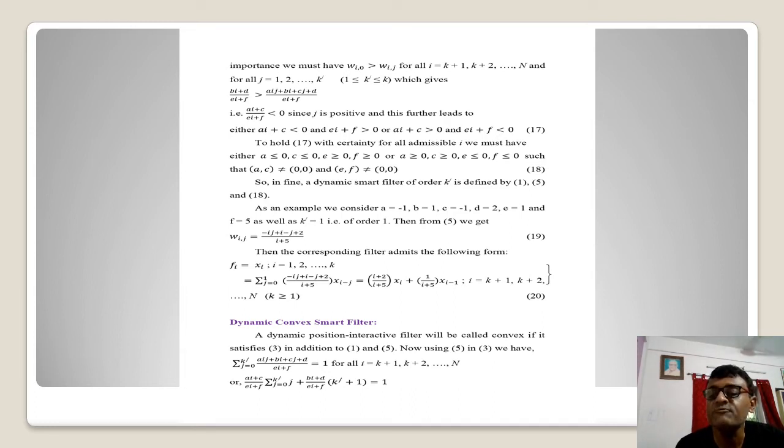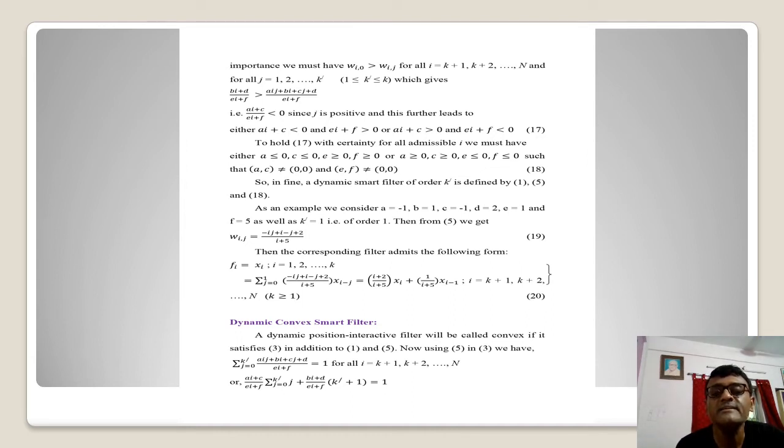With certainty, if we want a generalized result here, I should have either a less than or equal to 0, c less than or equal to 0, e greater than or equal to 0, and f greater than or equal to 0, or the opposite one: a greater than or equal to 0, c greater than or equal to 0, e less than or equal to 0, and f less than or equal to 0, such that obviously we should have both a and c not being 0, 0, and not both e and f being simultaneously 0, 0.